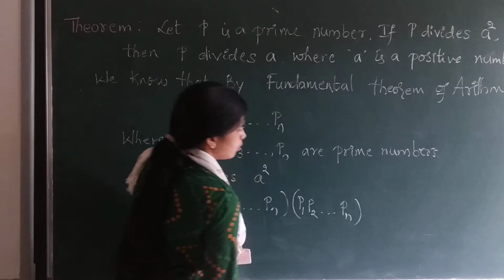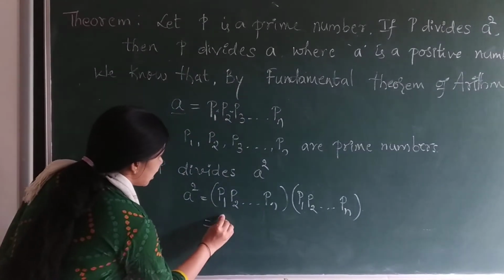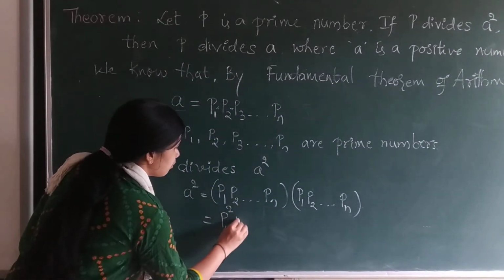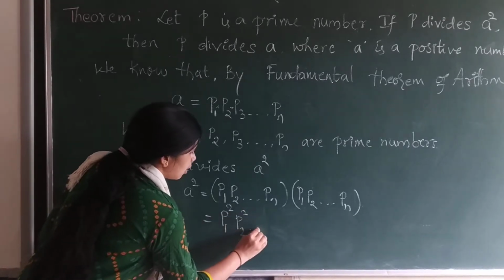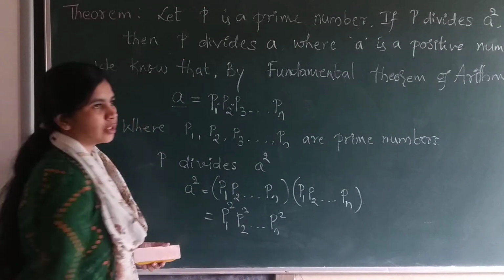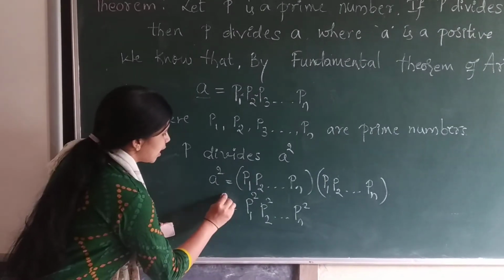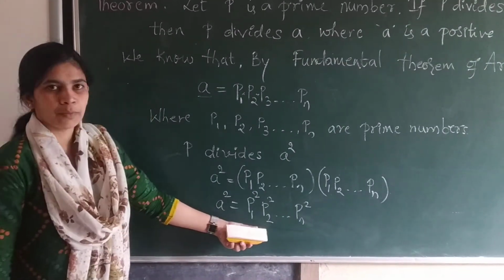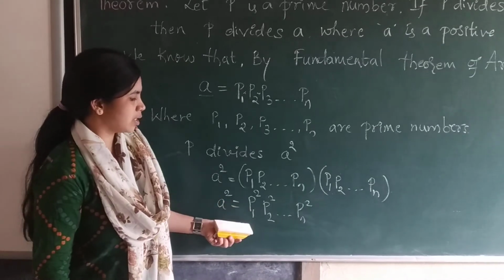This can be written as p1 square, p2 square up to pn square. So a square is written as a product of prime numbers.